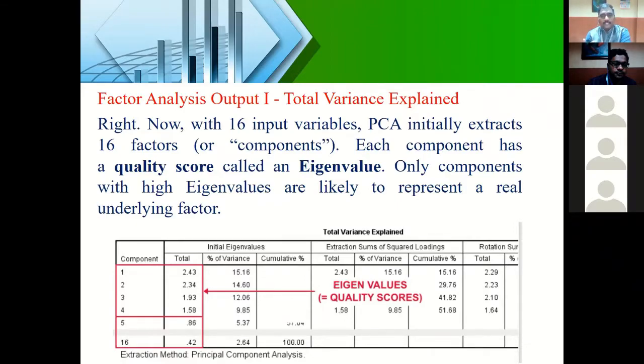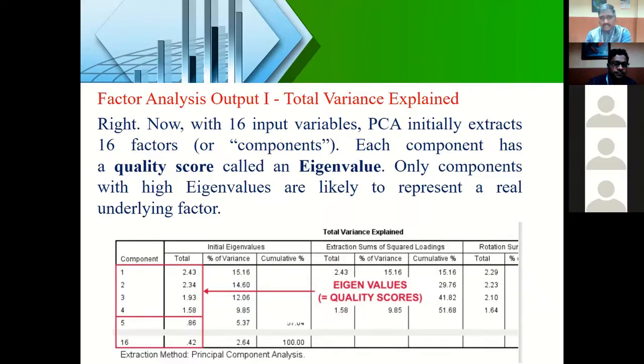Initially, you may have a confusion. Sir, whether I need to decide factors by myself or SPSS will give. This is what SPSS will give. Suppose you want to fix the number of factors, that option also is there. I will show you when we are working. Right? So this is the first output table.